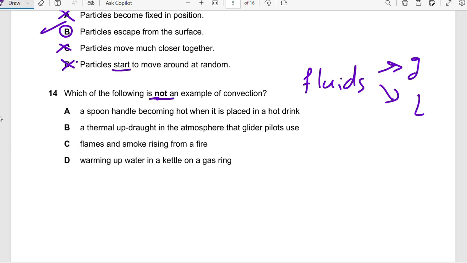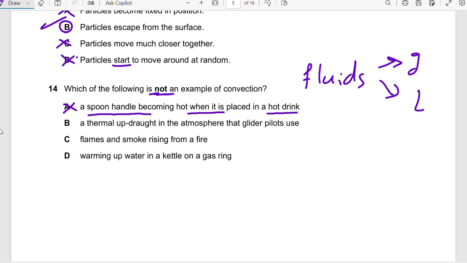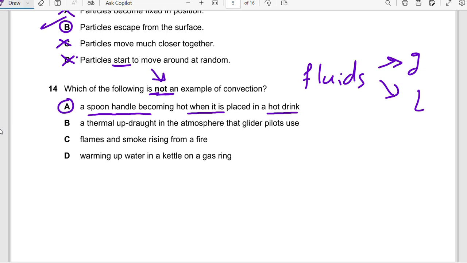In option A, they say a spoon handle becoming hot when it is placed in a hot drink. Since the spoon handle is solid, this is conduction, it's not convection. So this is most likely the correct answer because they're asking for not convection.